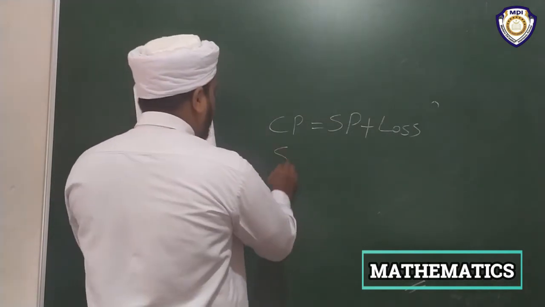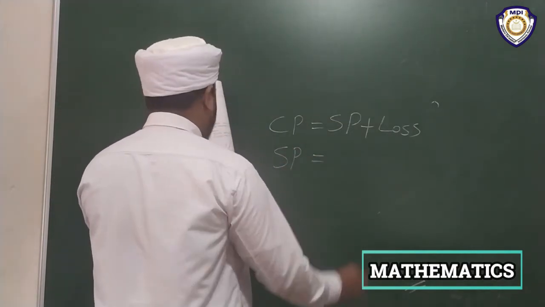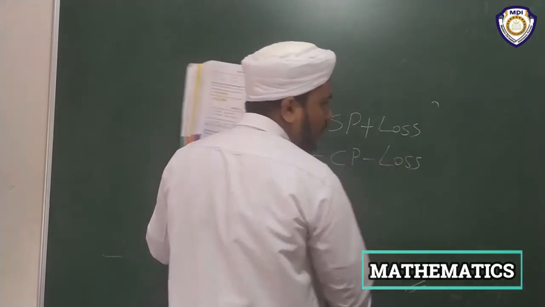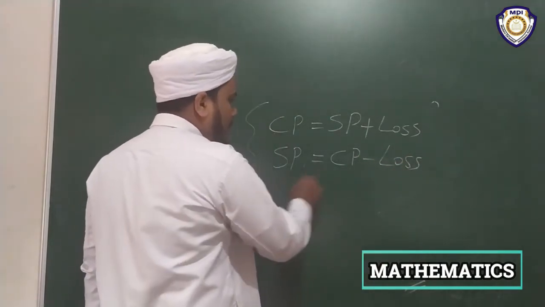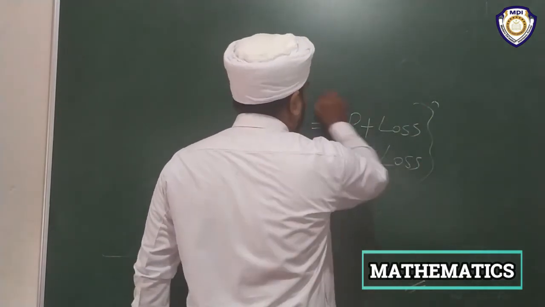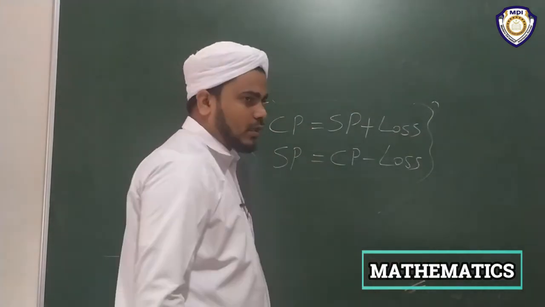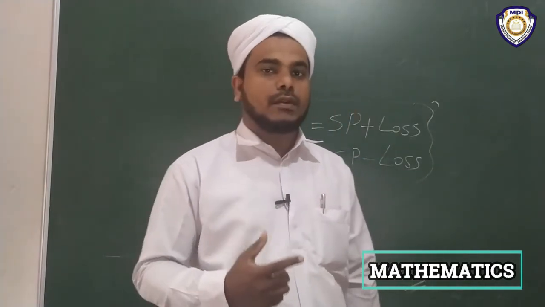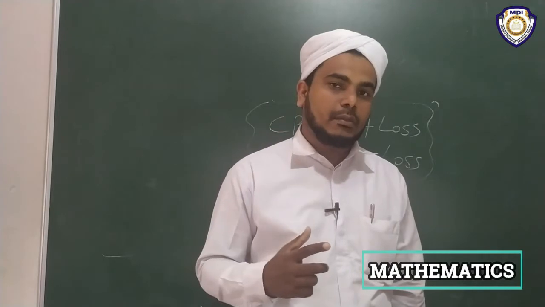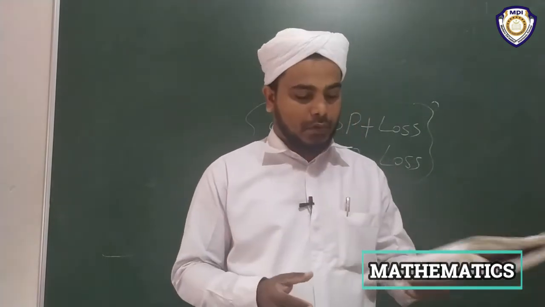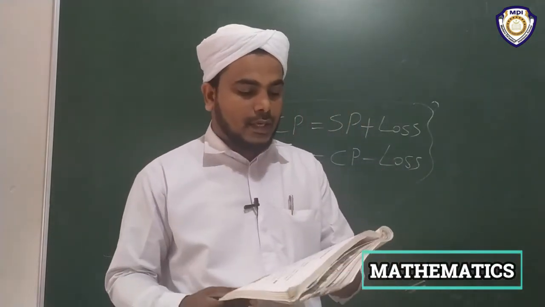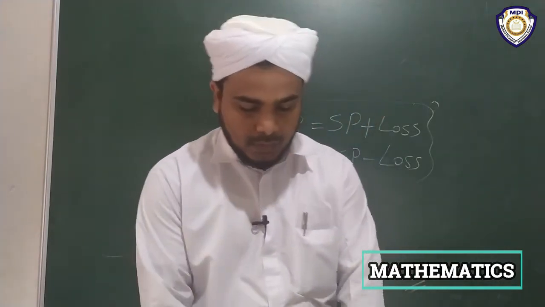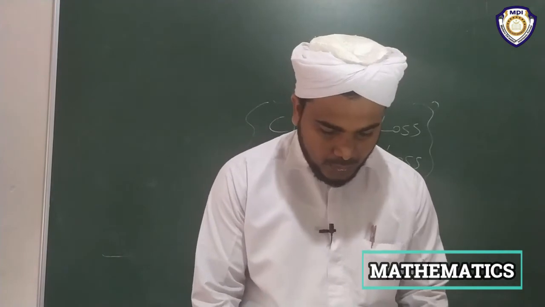And SP can be found as CP minus loss. These are very important equations. You have to practice them well. By heart is not very important, but the practice is very important. Then problems on profit and loss.